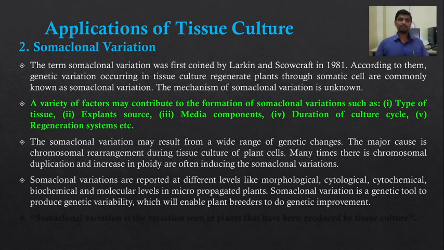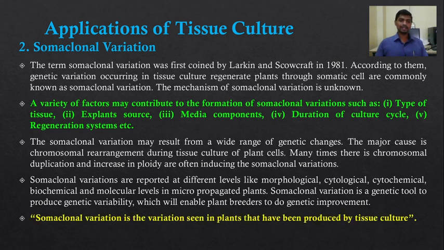Somaclonal variations are reported at different levels like morphological, cytological, cytochemical, biochemical and molecular levels in micropropagated plants. Somaclonal variation is a genetic tool to produce genetic variability, which will enable plant breeders to do genetic improvement.